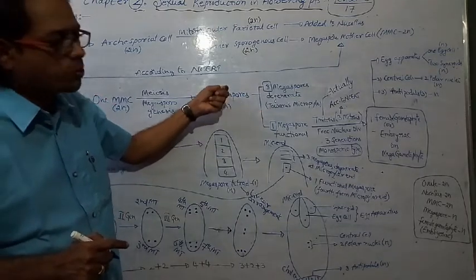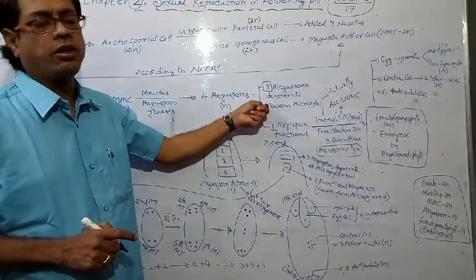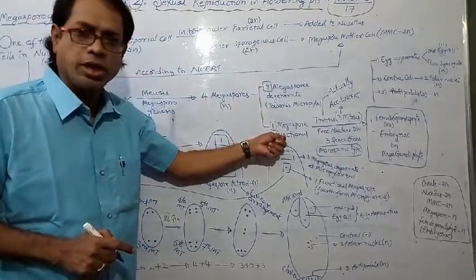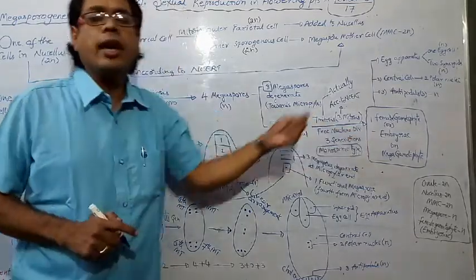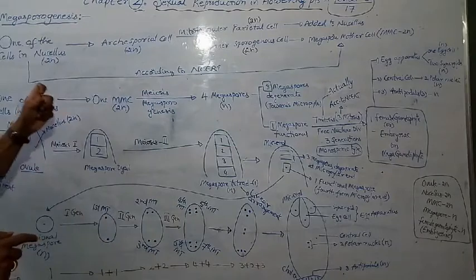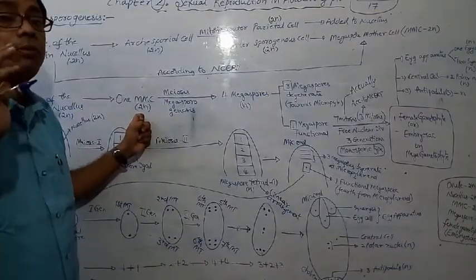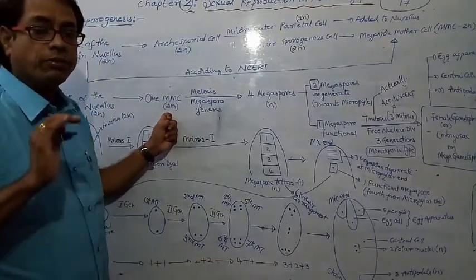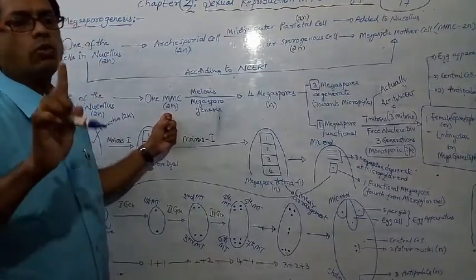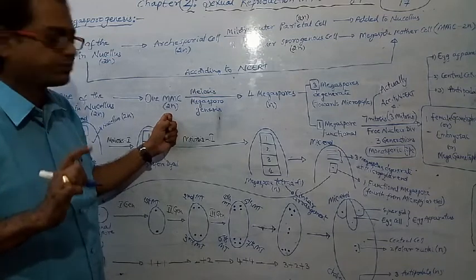Though 4 megaspores are formed, 3 megaspores degenerate, and only one functional megaspore is formed. That one functional megaspore develops into the female gametophyte. So one megaspore mother cell produces 4 megaspores, and the number of functional megaspores is 1. Are you understanding these points, my dear students?